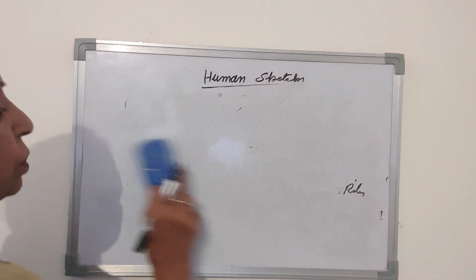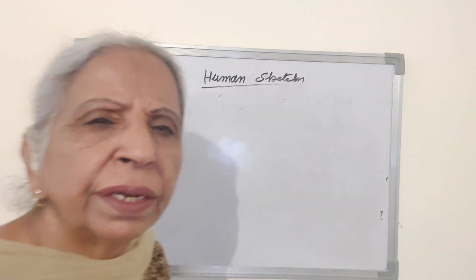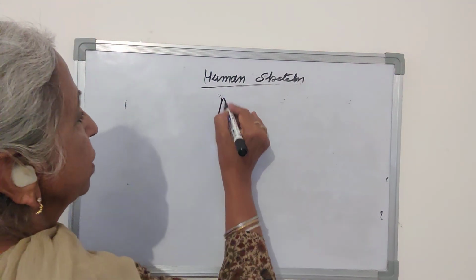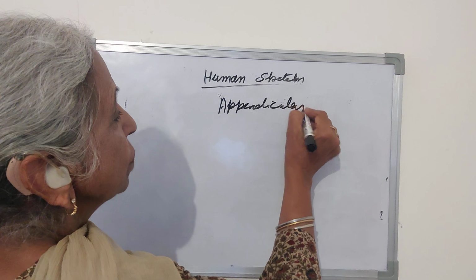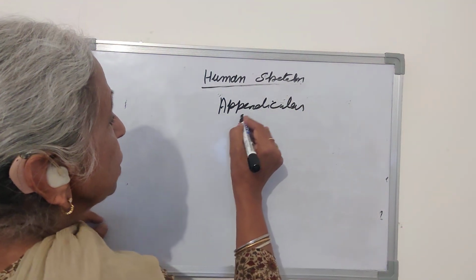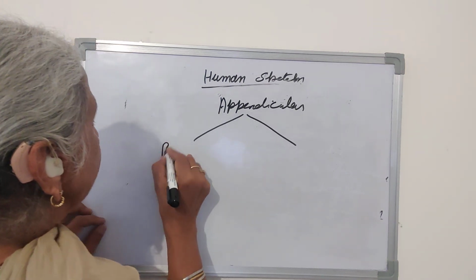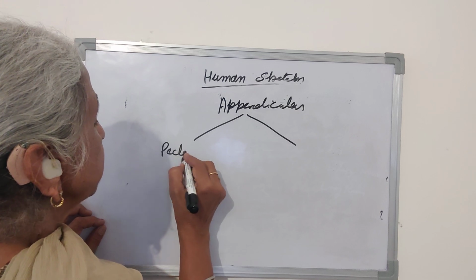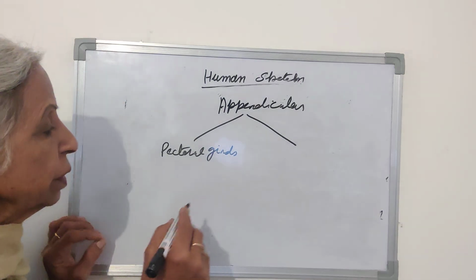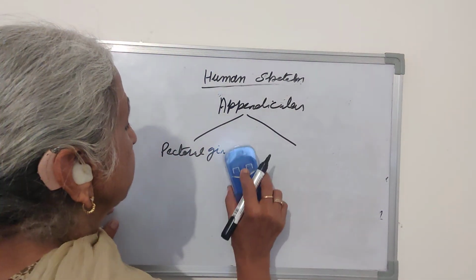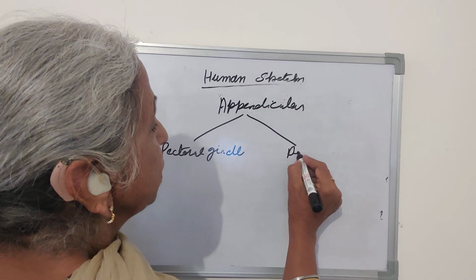So this is all about the axial skeleton. Then we come to the appendicular skeleton. As I told you, it forms the appendages. It consists of girdles as well as limbs. So, pelvic girdle, pectoral girdle, girdles, pelvic girdle.